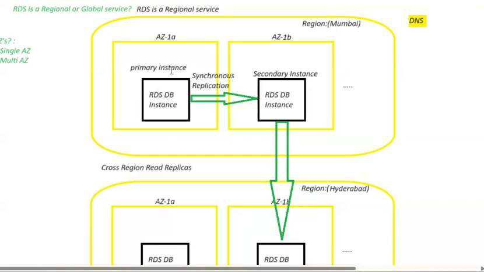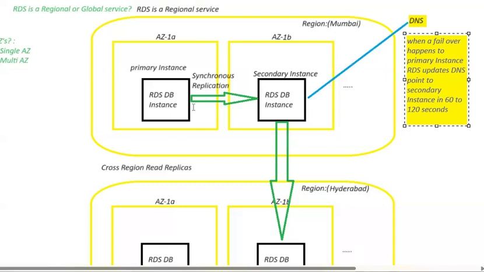Whenever a failover occurs in the primary instance, the RDS service updates the DNS point. Previously it pointed to the primary instance, and now RDS updates that point to the secondary instance within 60 to 120 seconds.